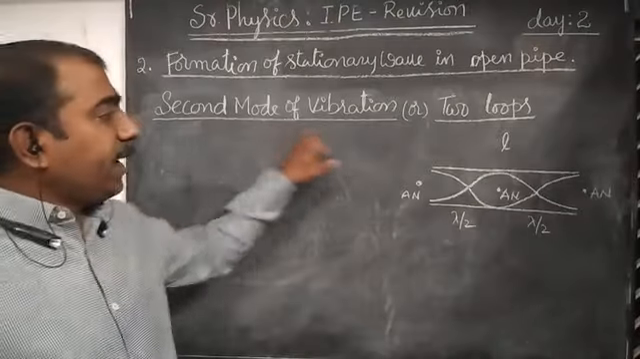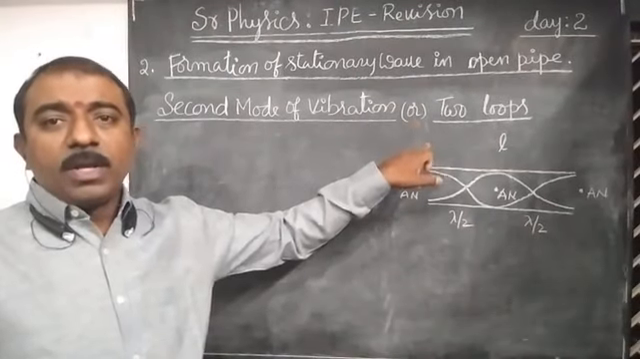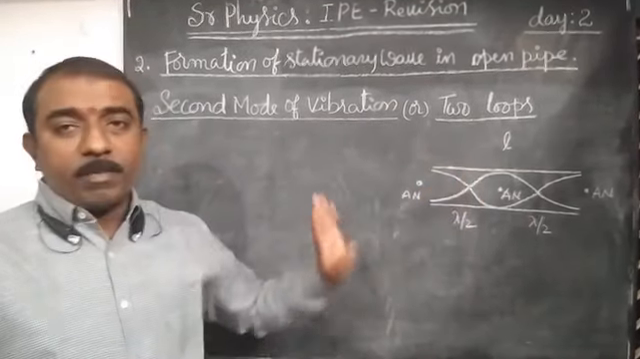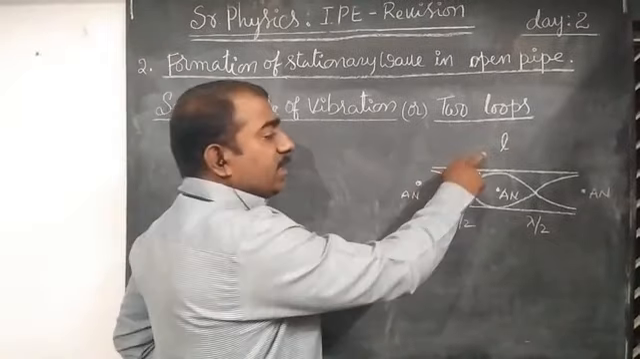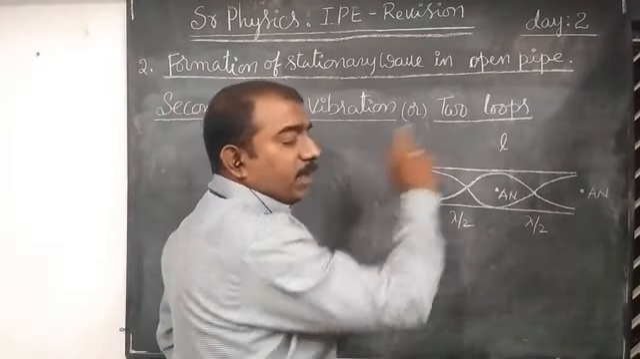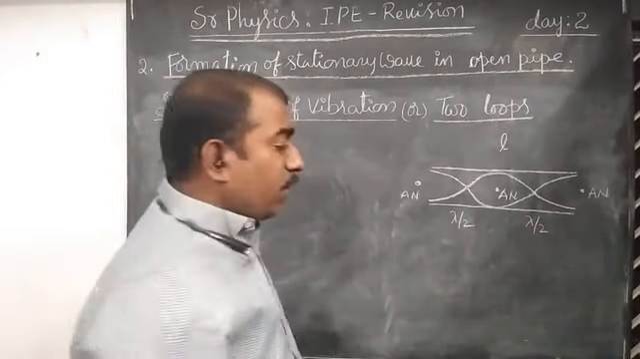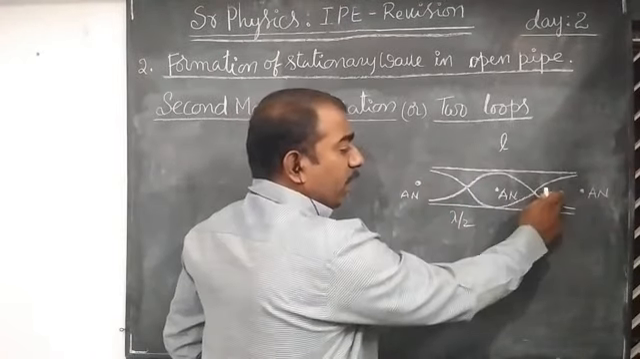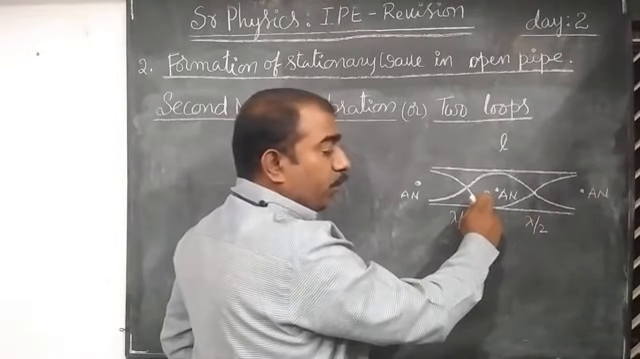Next case, second mode of vibration, or two loops formed in open pipe. Let us consider the same pipe of same length L. Now two loops are formed. This is the half loop and this is the half loop. This is the full loop.